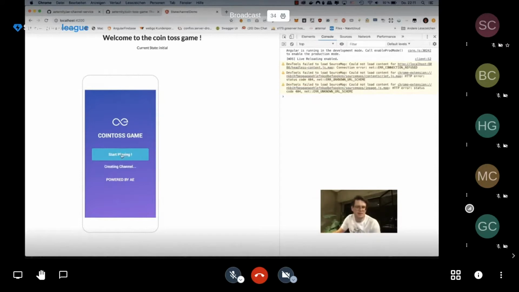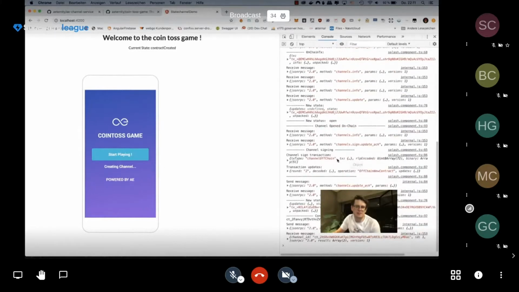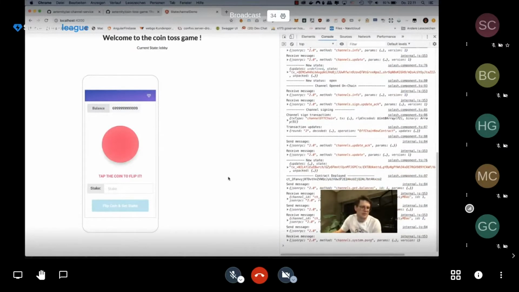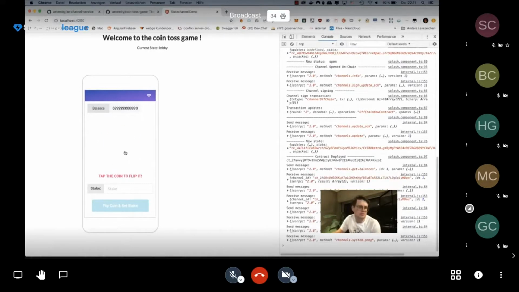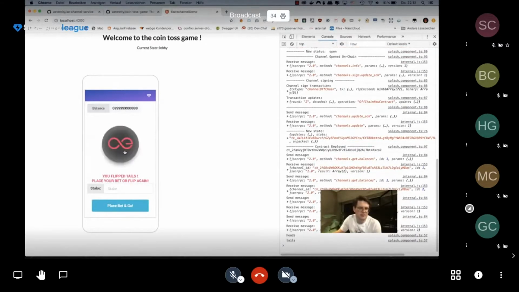When we click on start playing, the state channel is created. You can see it a little bit here, between our node and the node that the service is using. We will get into that a little later. Here we are, we have an open state channel with a smart contract deployed in it. And here on the side of the UI, we can flip some coins, just for fun's sake.